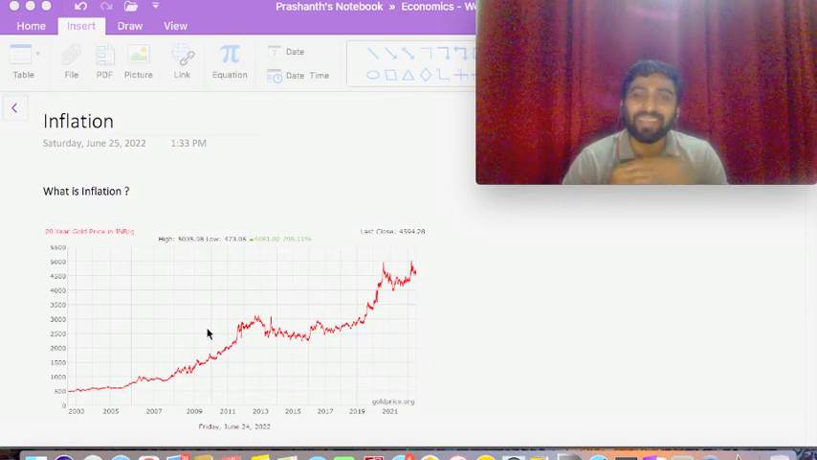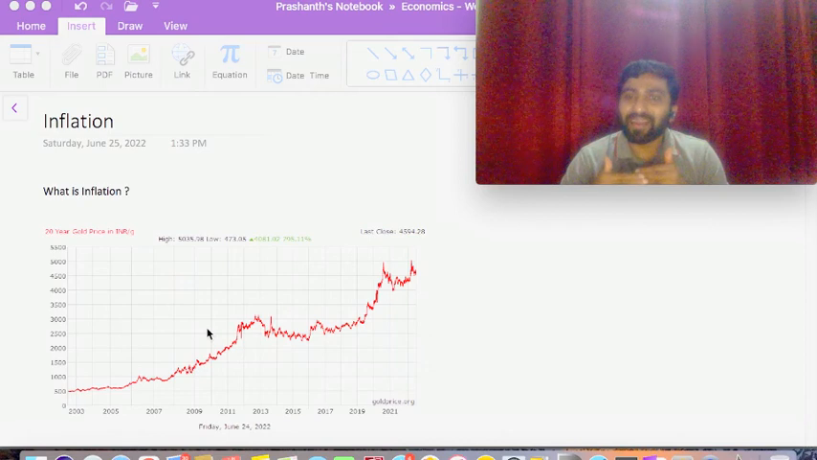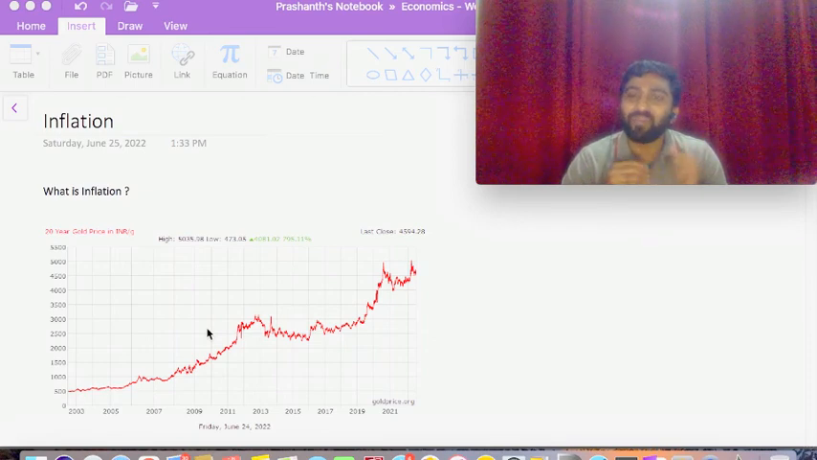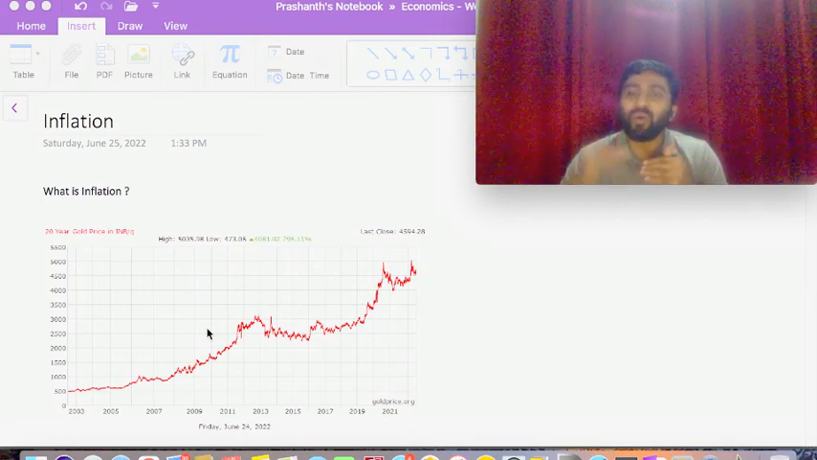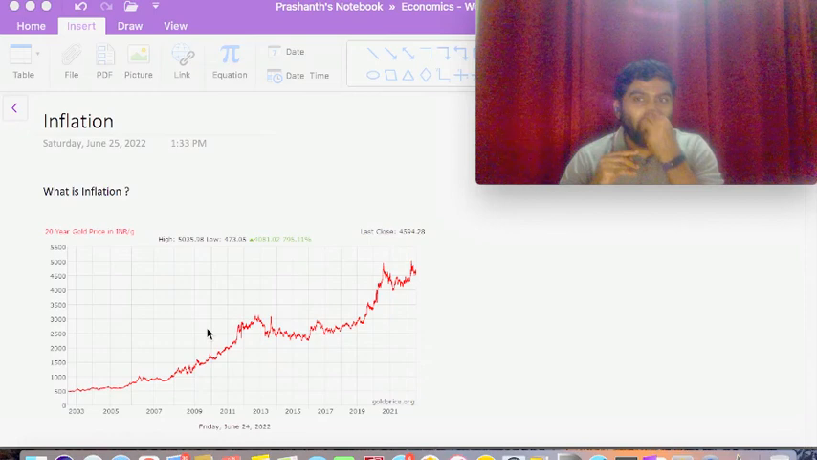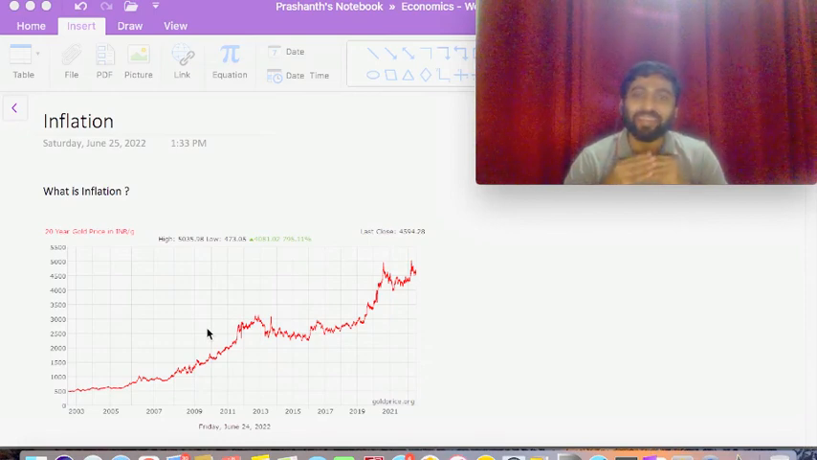If you could see, the price of gold in 2003 per gram was around 500 rupees, which has gone up to 4,594 as of 24th June 2022. So what caused the price of these goods to go up? The important factor associated here is today's topic, and that is inflation.